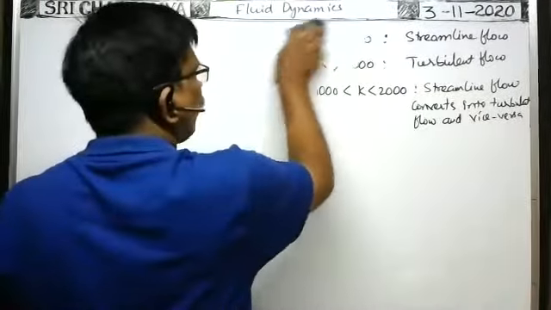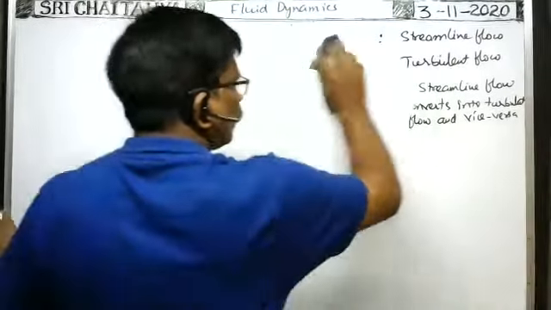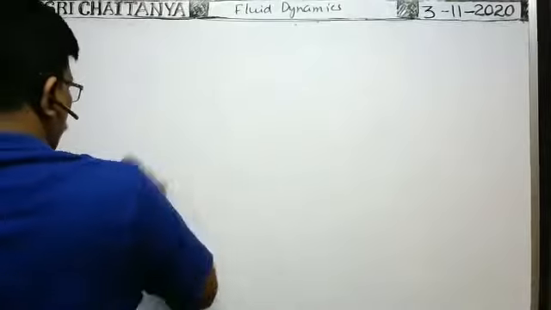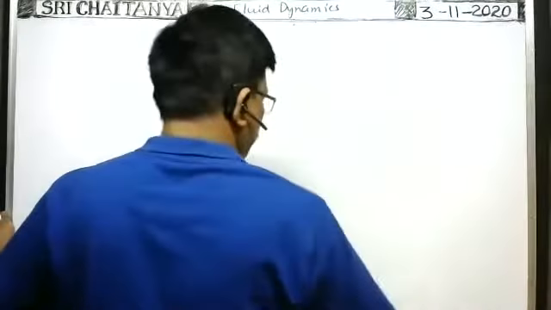So we have to find the volume rate of flow or volume flux. Volume flux means volume rate of flow only. So we have to discuss the volume rate of flow.